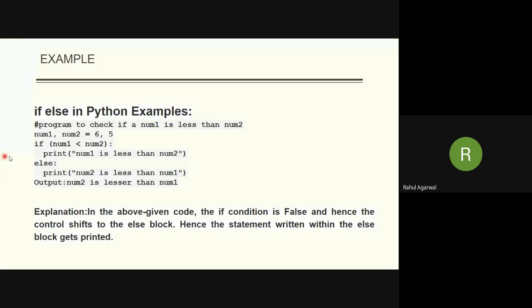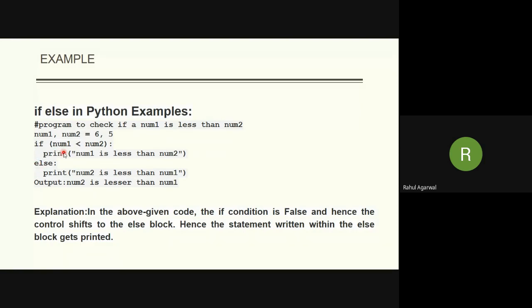Now you can see the example. If num1 is less than num2, print num1 is less than num2. Else print num2 is less than num1. Now please observe the indentation. This is the zero level indentation. All these are in the same vertical line.